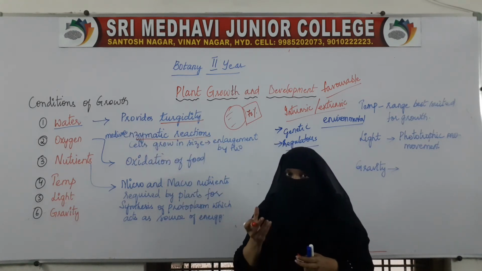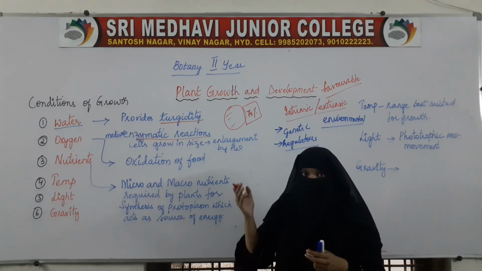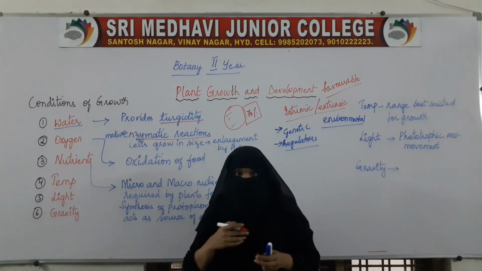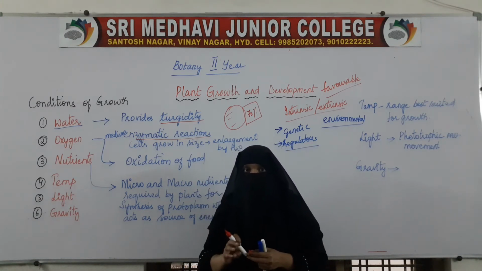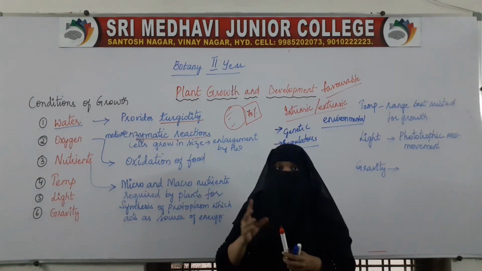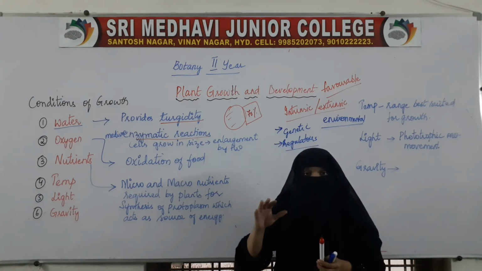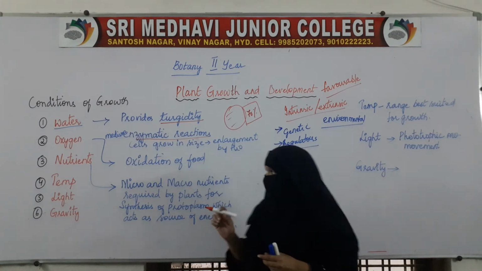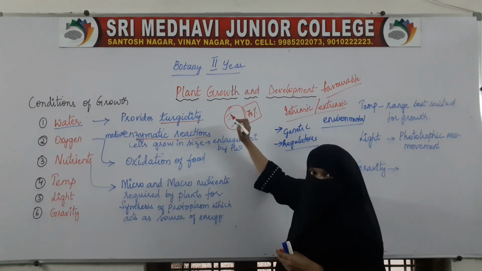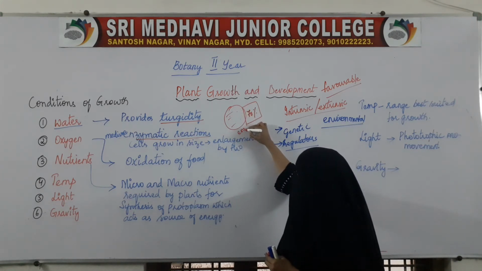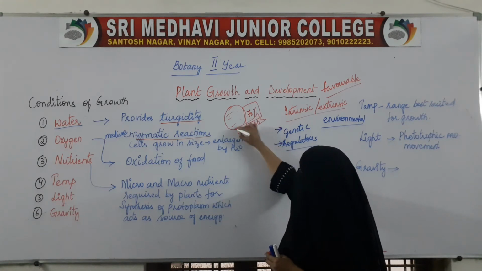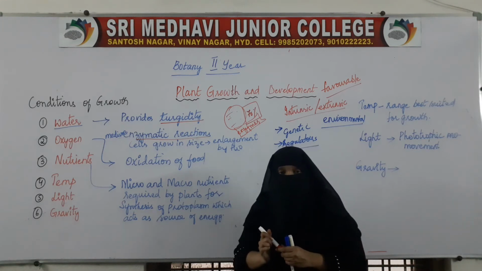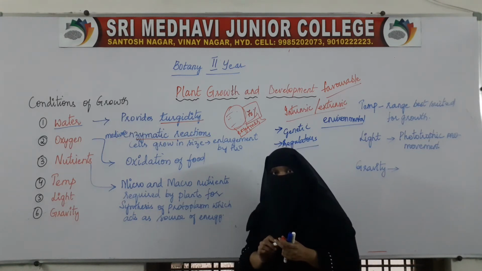Inside the cell, cytoplasm is present, and 70% of the cytoplasm is made up of water along with some other substances, which we will see later. That cytoplasm acts as a medium for enzymatic reactions. That means inside the cell, cytoplasm will be there, and inside the cytoplasm, enzymes will be there, which will be helping in the growth of the plants.